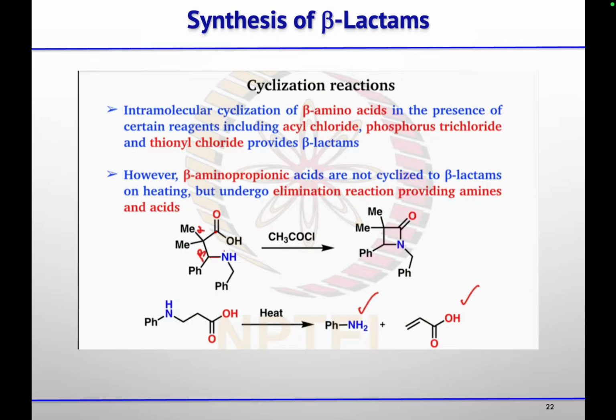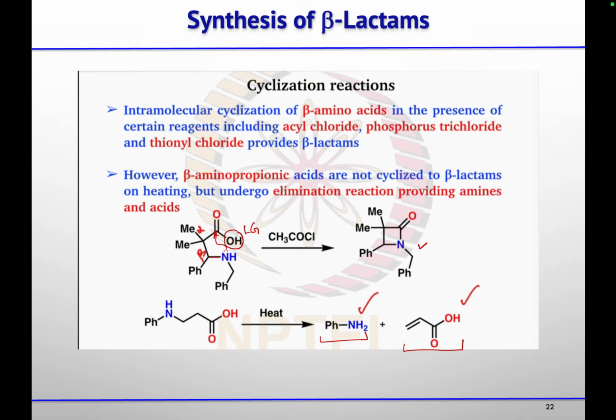Then nitrogen can attack that carbonyl carbon, and that leaving group will leave to give you the beta lactam ring. And these beta lactam rings are not stable under heating conditions because they will undergo retro-Michael reaction to give you this alpha beta unsaturated acid and this amine.